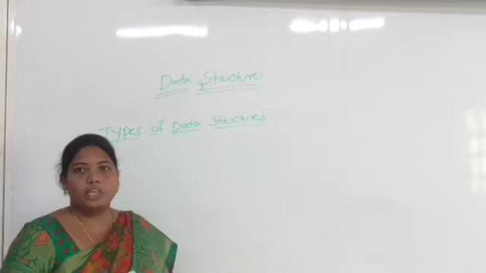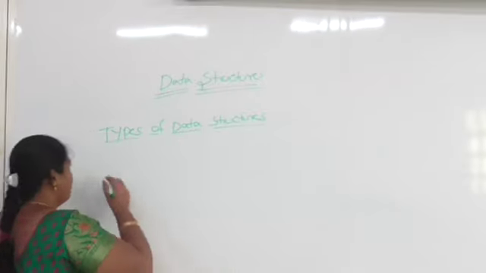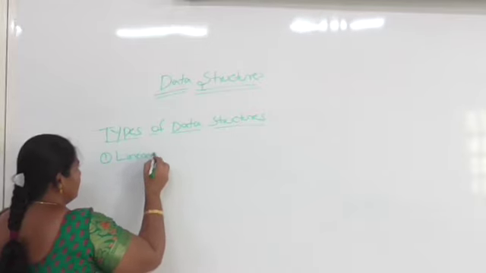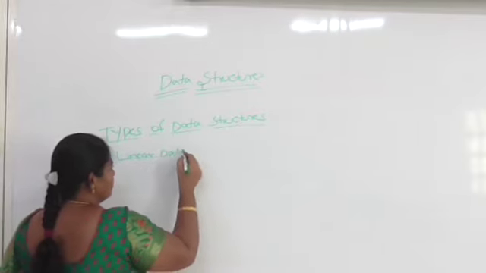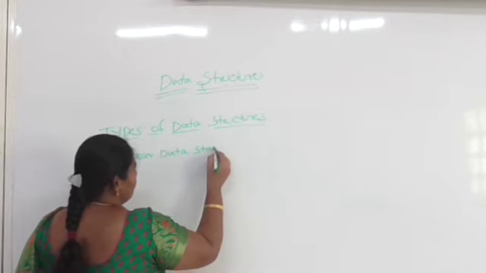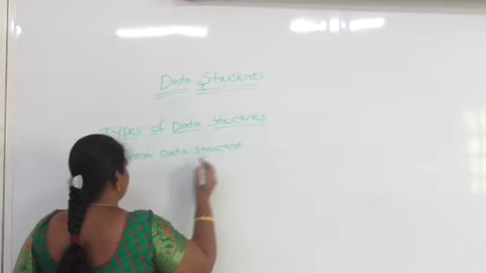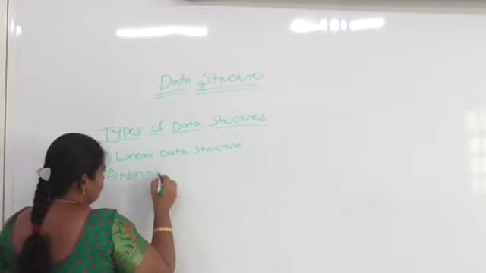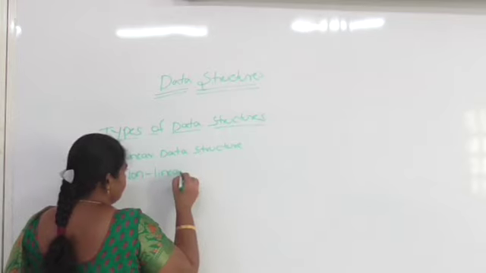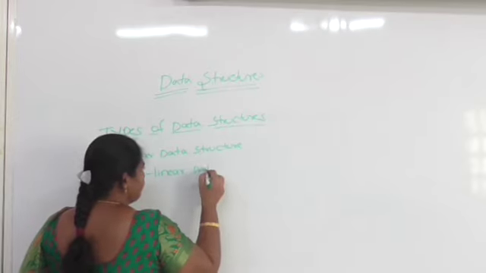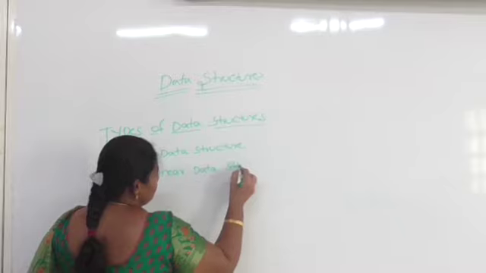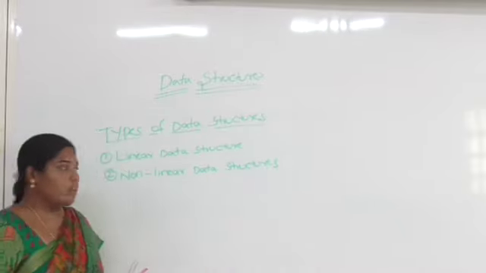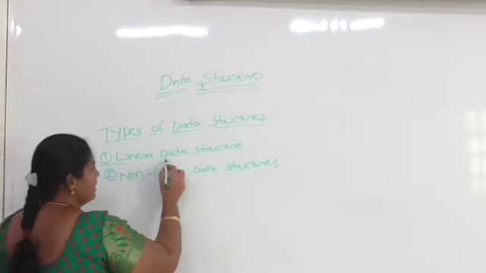There are two types of data structures. First one is linear data structures.